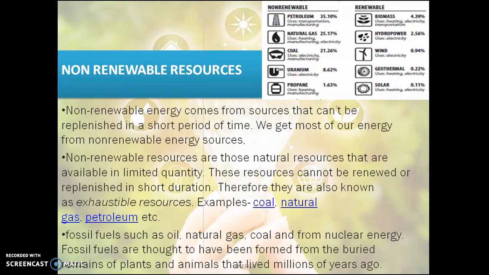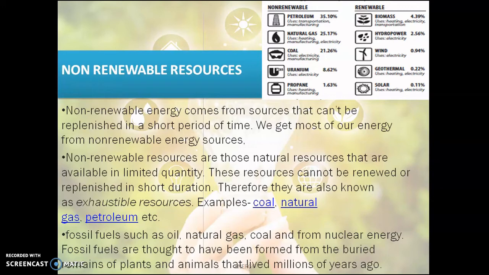It's mainly that the sources can't be replenished in a short period of time. So you have some material, some source, and it is there for a long duration. But at the same time, when you take it, it cannot be renewed or replenished in a short duration. Or there is a large amount of that material, but as we start consuming it, you cannot get it back. So in other words, they are known as exhaustible resources.